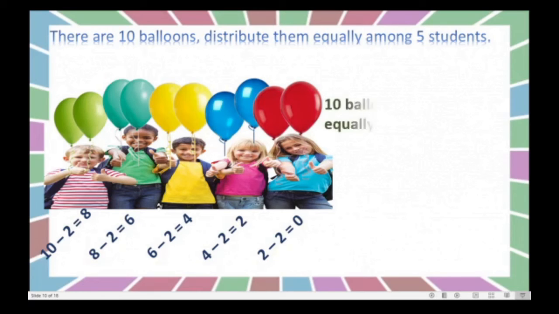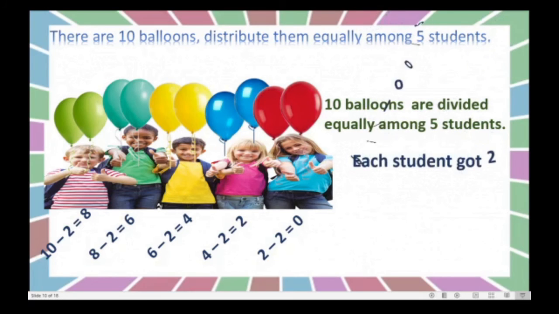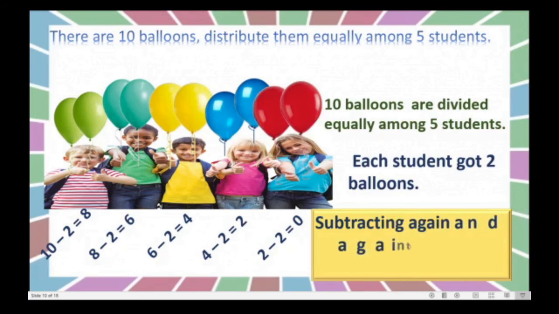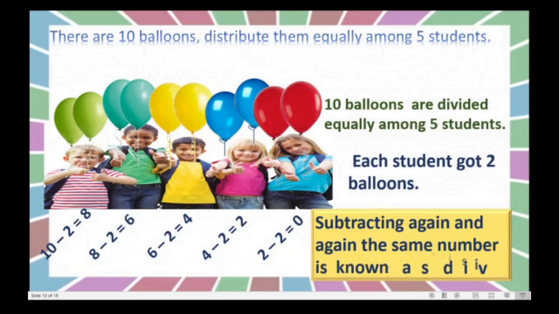Here we can write: 10 balloons are divided equally among 5 students and each child got how many? 2 balloons, isn't it? Yes. Subtracting the same number again and again is nothing but division. Okay?